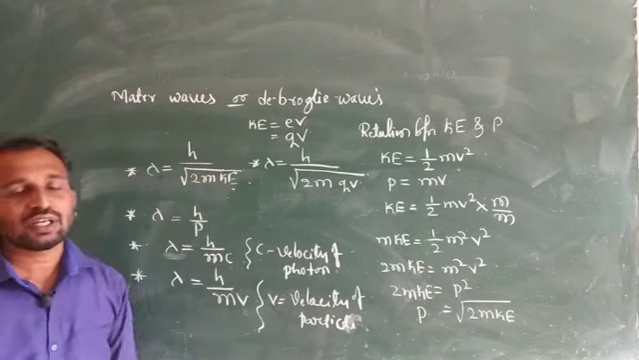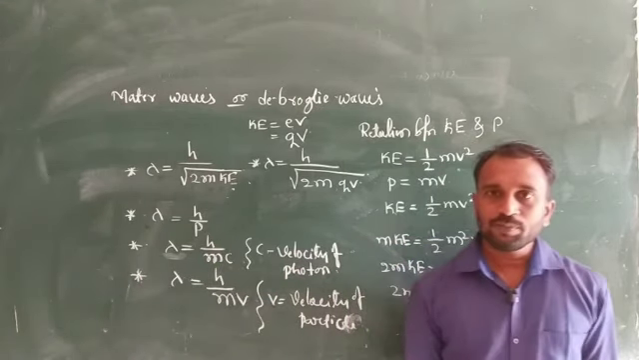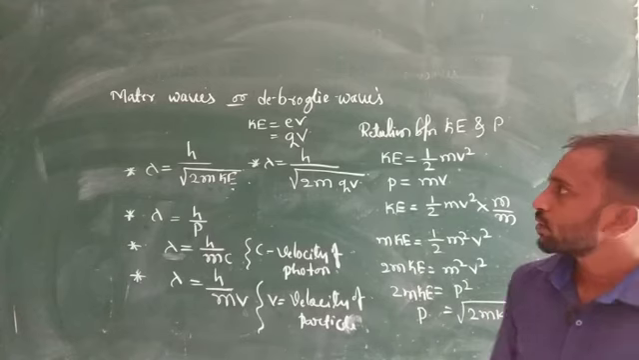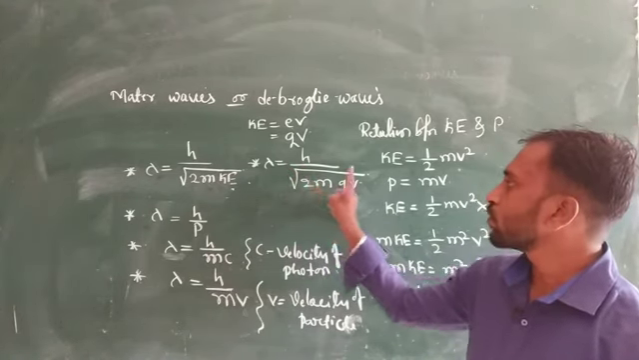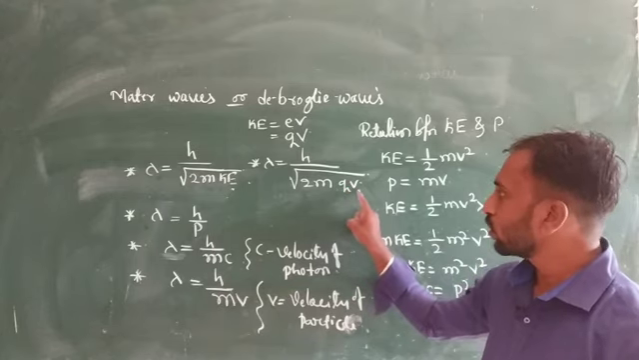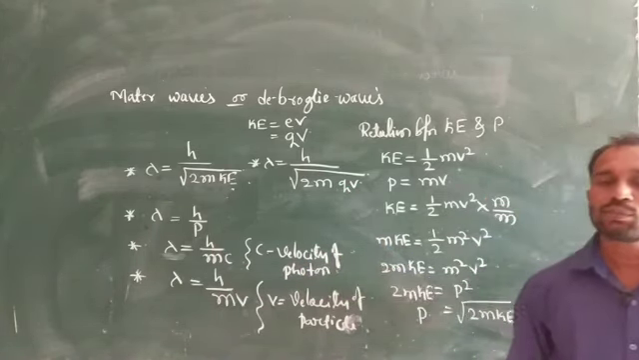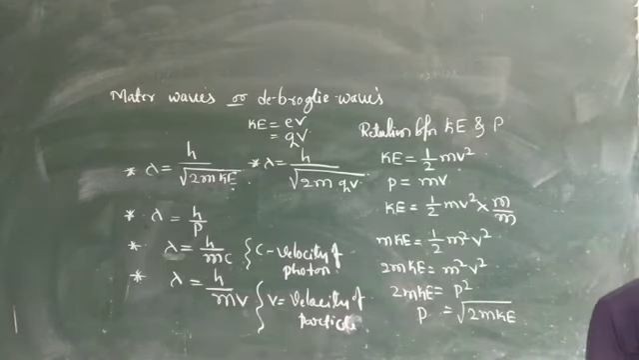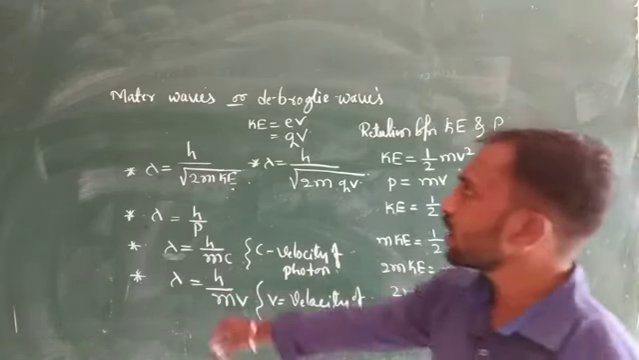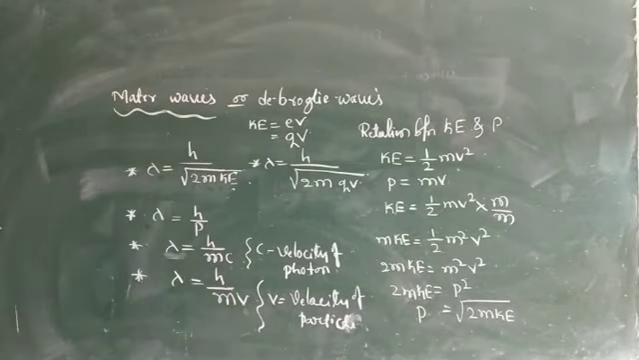Okay, so maximum kinetic energy is eV naught, and here V means accelerating potential. So lambda is equal to h divided by root of 2m into qV. So these are the de Broglie wavelength, otherwise called the wavelength of matter waves. Okay, so take one screenshot.